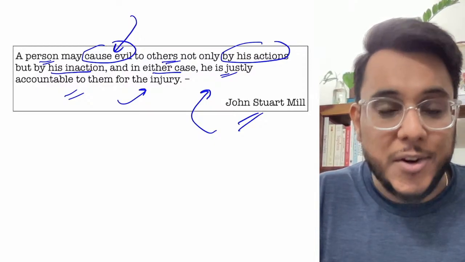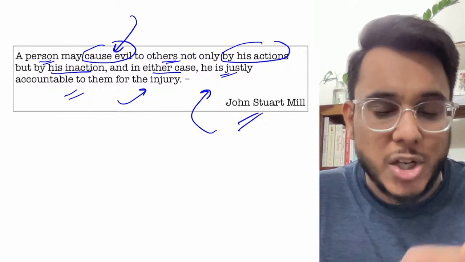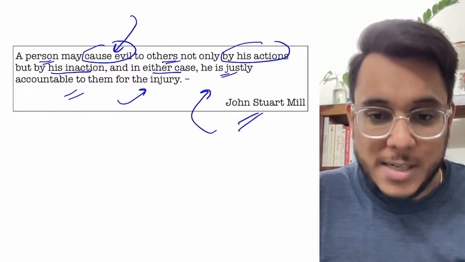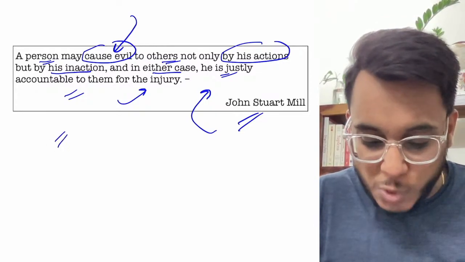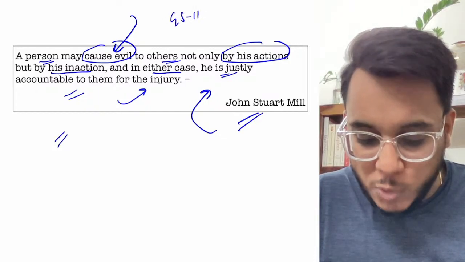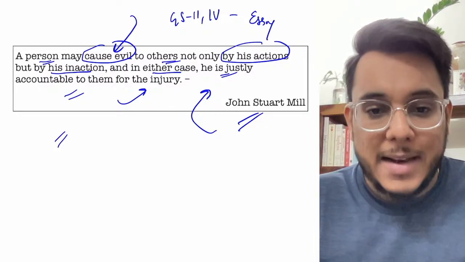So the active citizenry needs to take active participation in democratic deliberations and democratic processes. That is all about this particular GS quotation. Please use this idea in GS Paper 2, GS Paper 4, as well as in the essay. Fine. That is all about it.